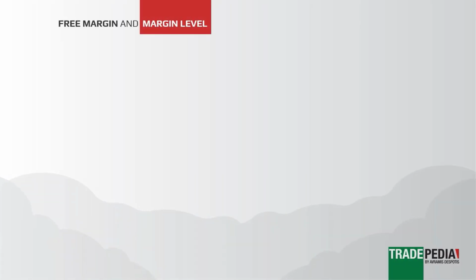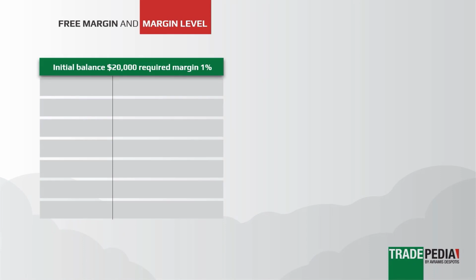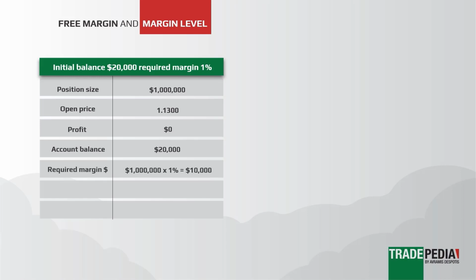Free margin and margin level. For an account with an initial balance of $20,000 and a required margin of 1%, we take a position of $1 million. Open price is 1.1300. At the time of the open, the profit is zero. The account balance is $20,000. The required margin is $10,000. The free margin is the account balance of $20,000 minus the required margin of $10,000, which equals $10,000. That means you have $10,000 available to open new positions.